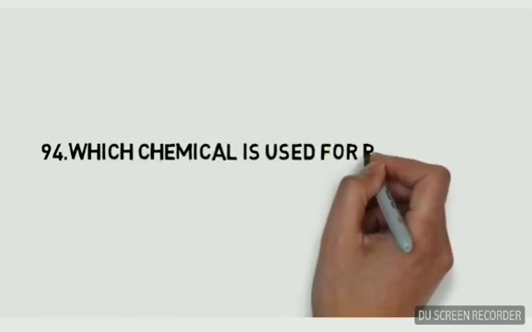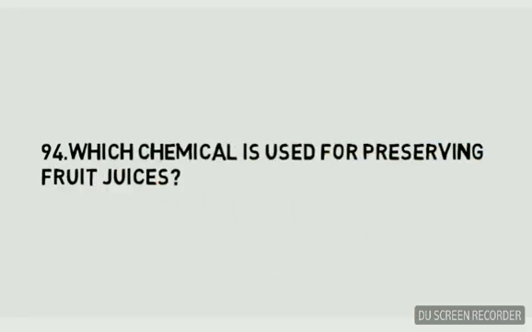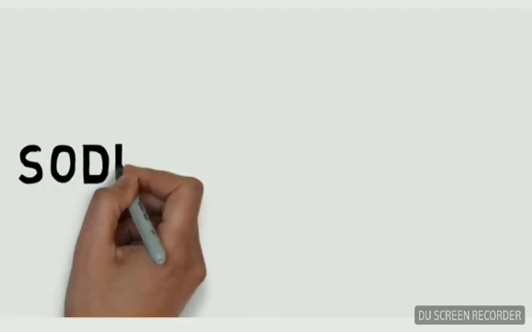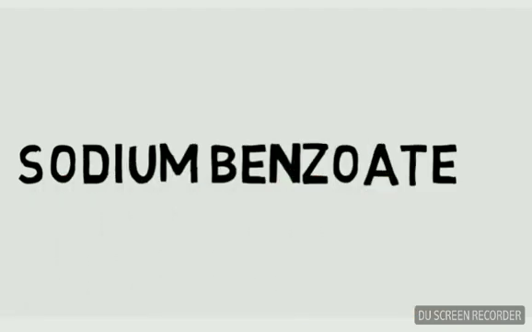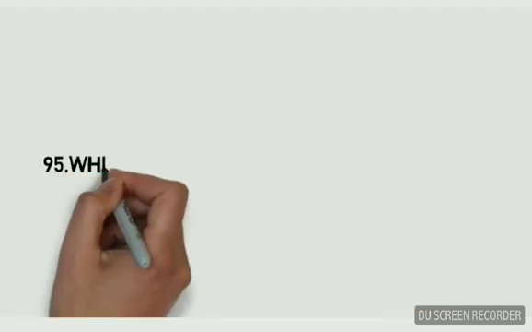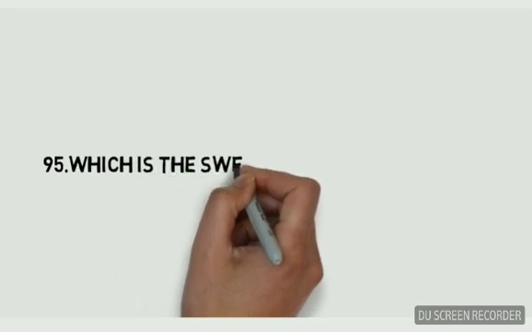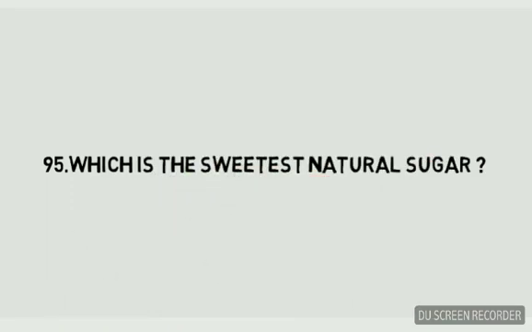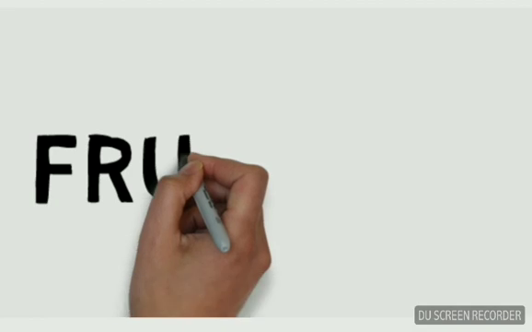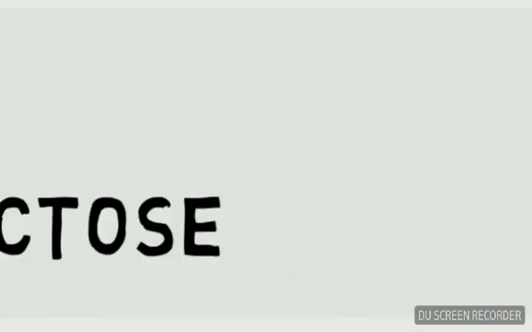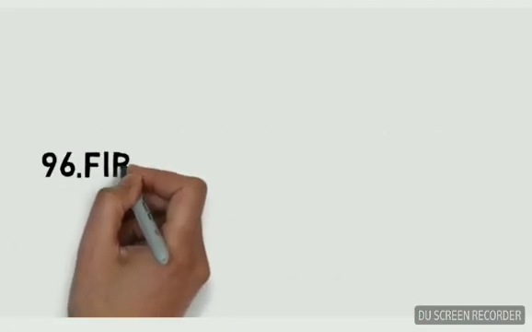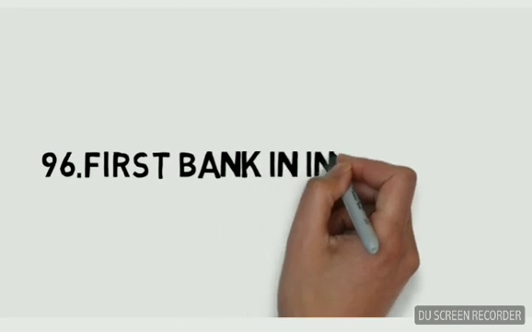Which chemical is used for preserving fruit juices? Sodium benzoate. Which is the sweetest natural sugar? Fructose. First bank in India?